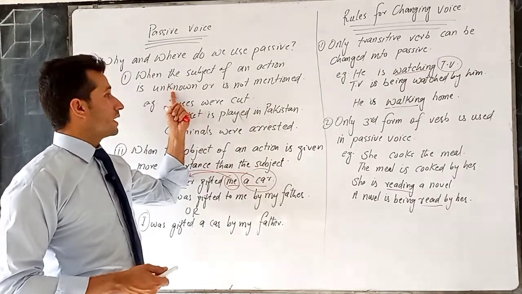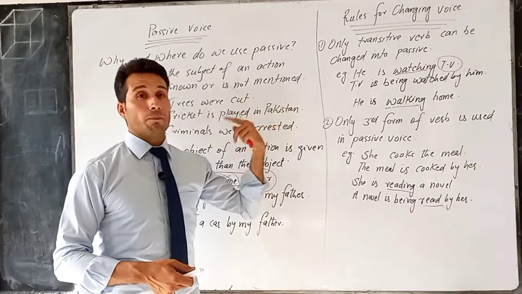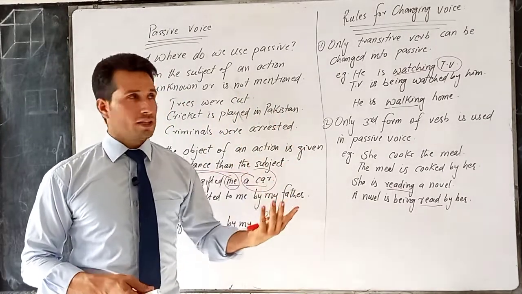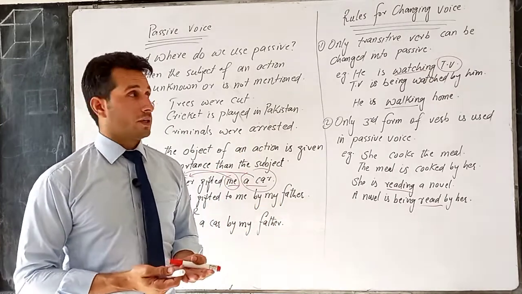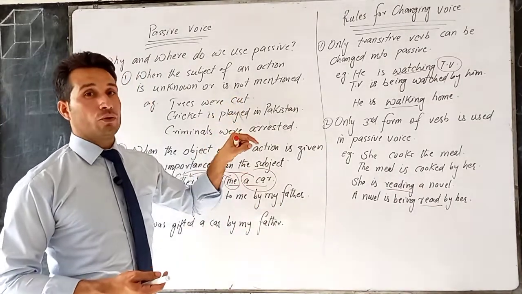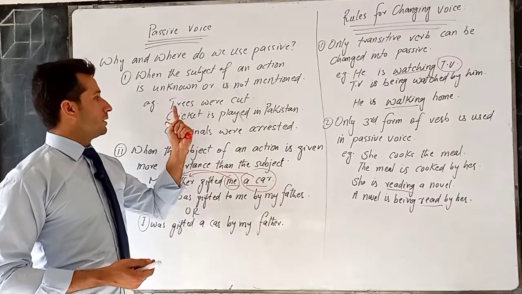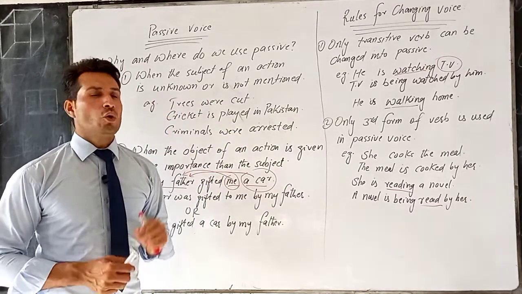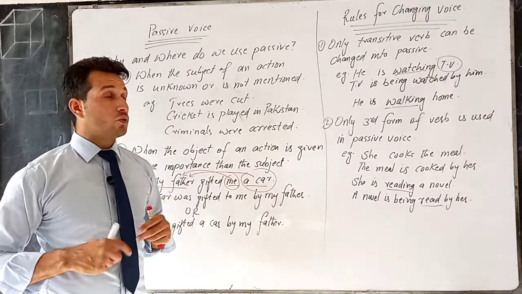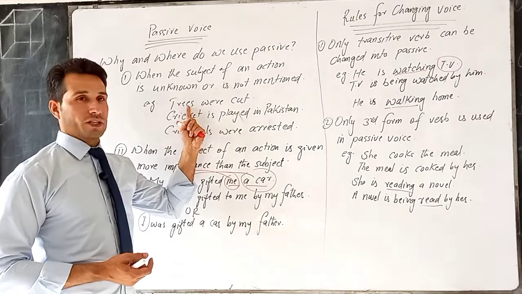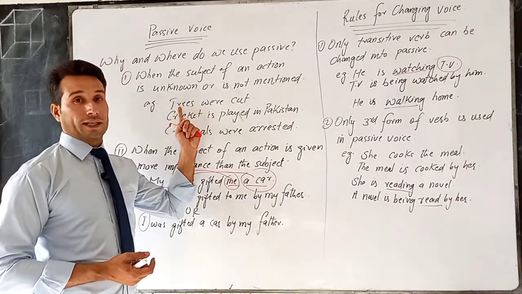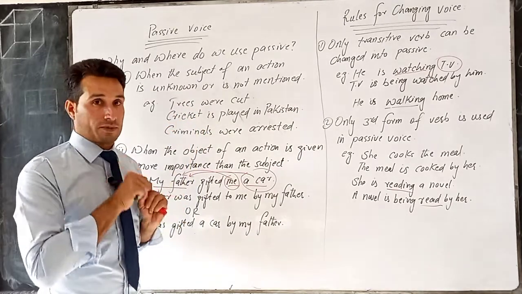So when the subject is unknown or we do not mention it, either it is not necessary to mention it, or we do not know it, or we do not want to mention it. So in this case, we have to use passive voice. For example, trees were cut. Who cut them? We don't know, or we do not want to mention. So trees were cut. There is no subject. We cannot say this sentence in active voice until and unless we bring a subject.